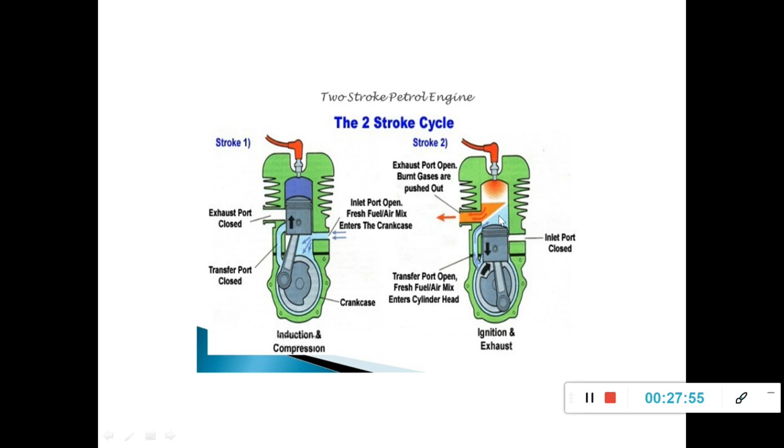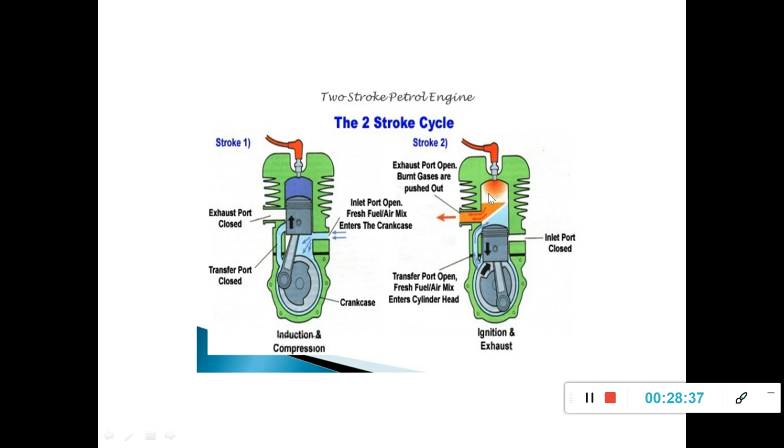And during compression, the piston starts moving from bottom dead center to top dead center. During this time, it starts compressing this gas, and this charge which is present inside will also help to send the already burned exhaust gases outside. This is called the scavenging process. During this compression stroke, it covers this exhaust port so that there is no chance for the mixture to escape outside. It is completely compressed.